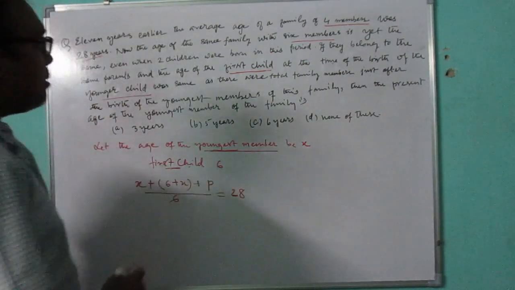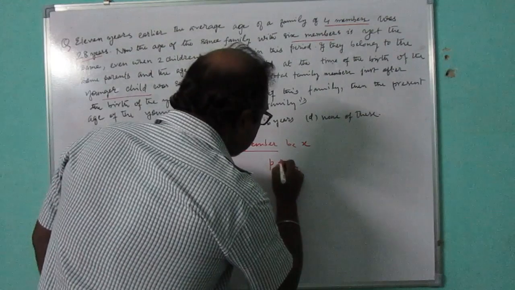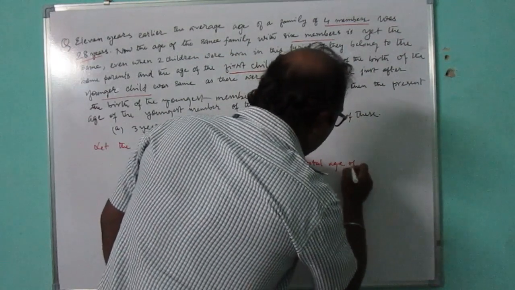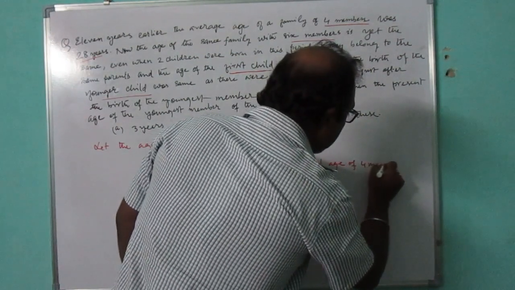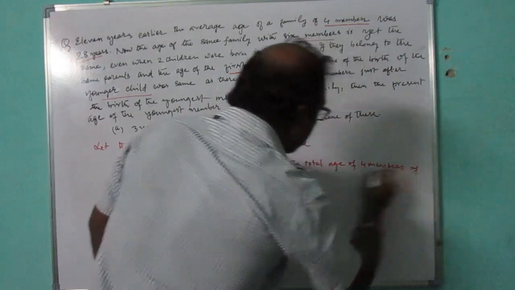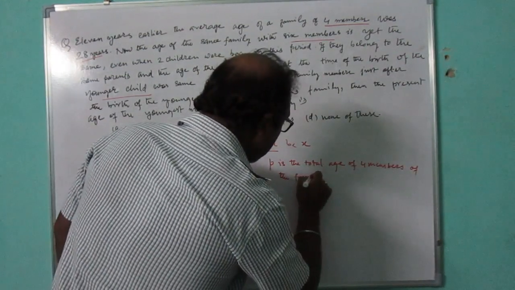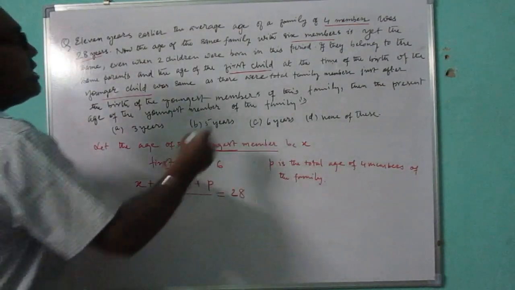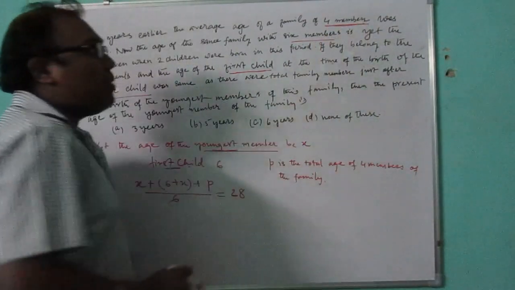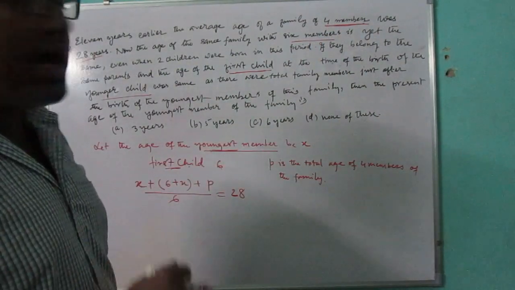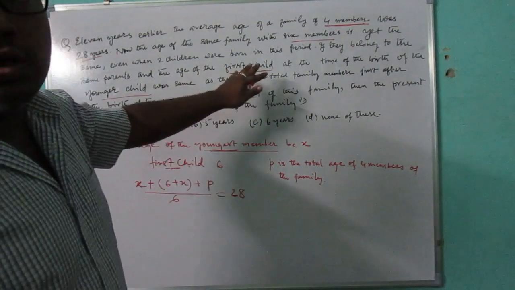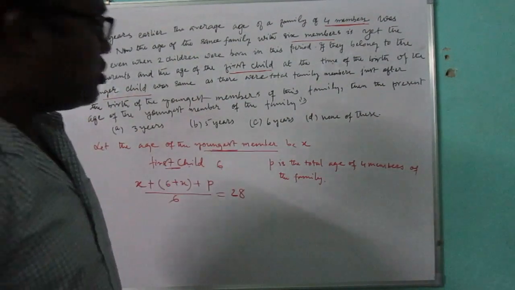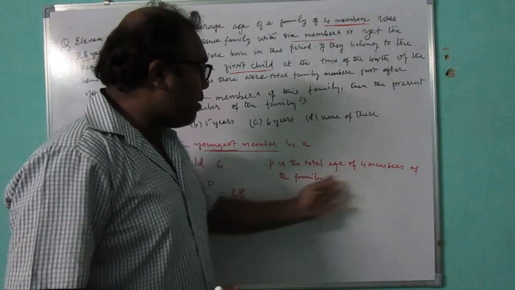So what is P? P is the total age of the 4 members of the family, the members that were there before these two children were born: first child and younger child.